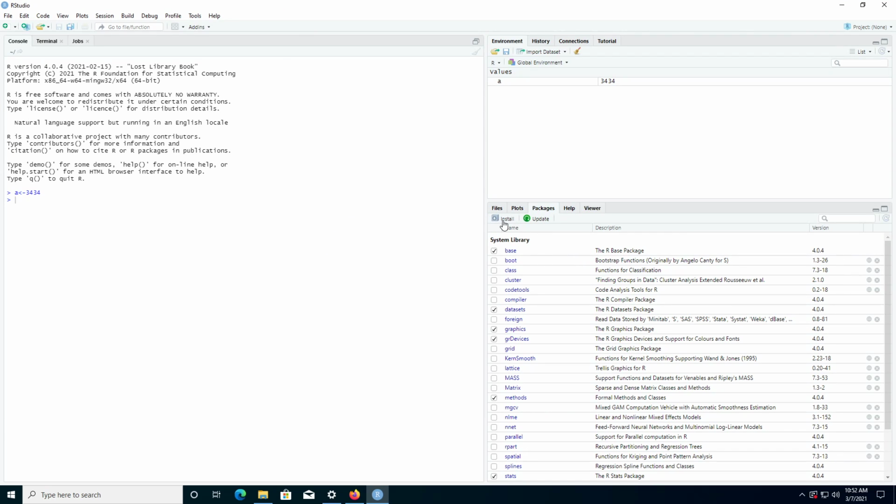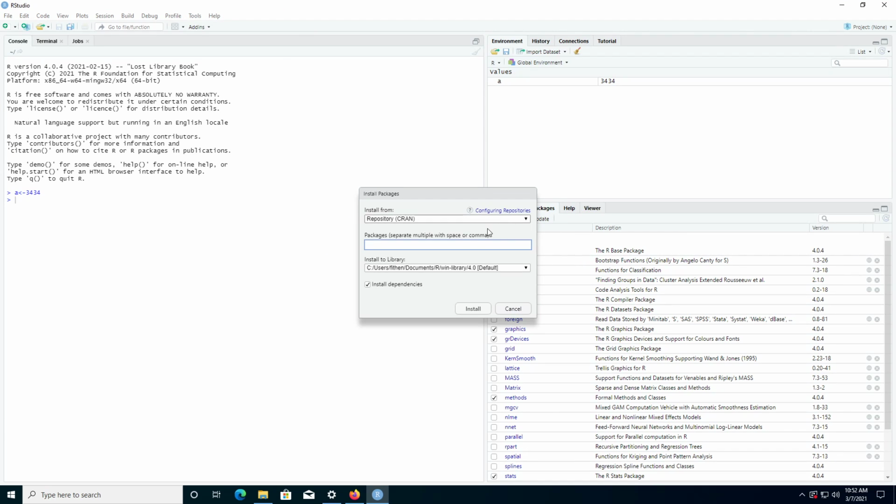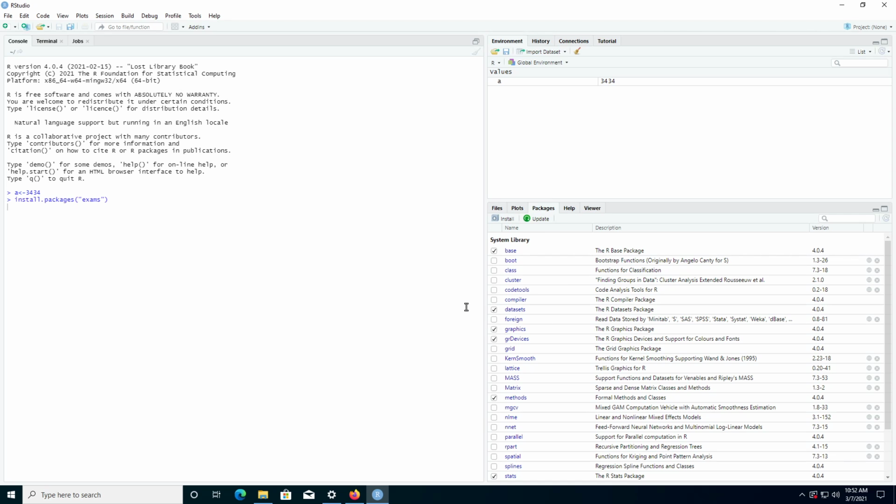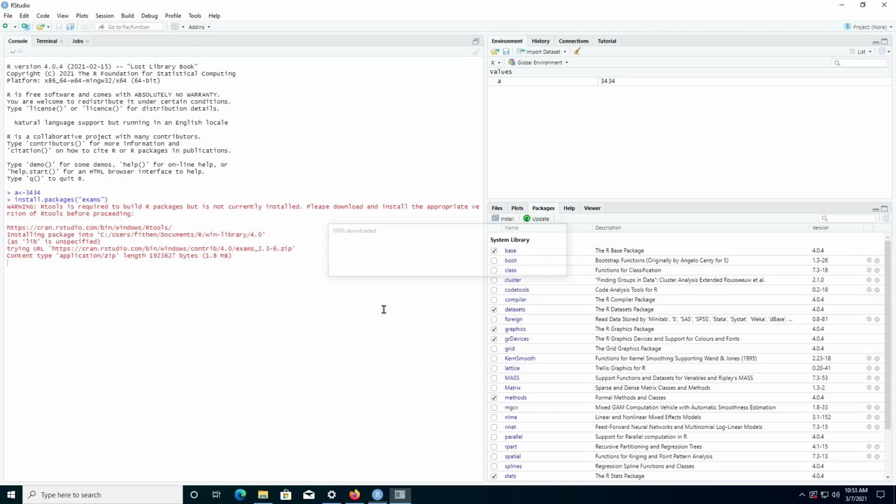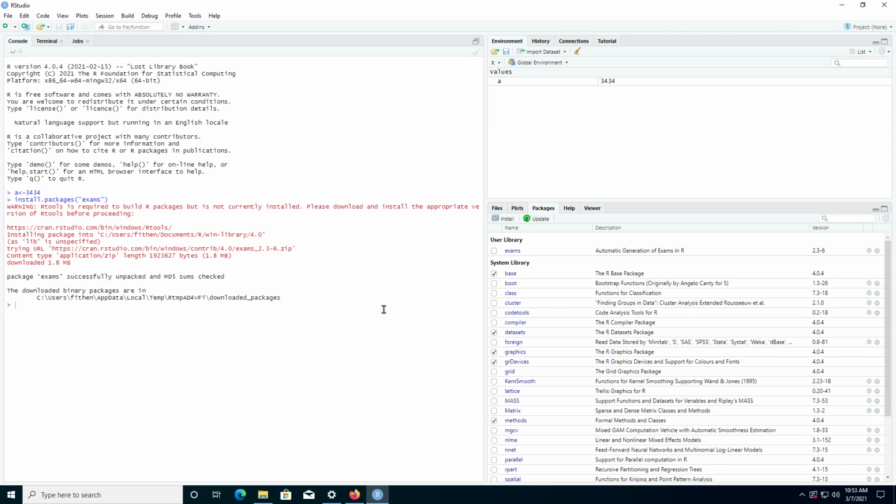I might want to install a package. So let's hit install. Okay, so I'm going to install the exams package, obviously, because the whole point of this is to go through the process of making exams.